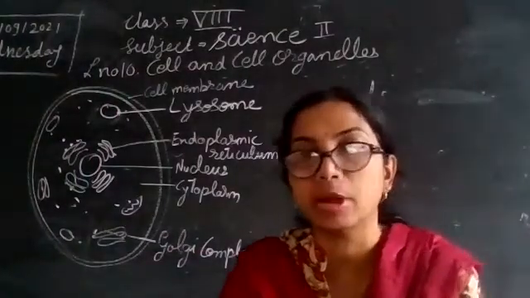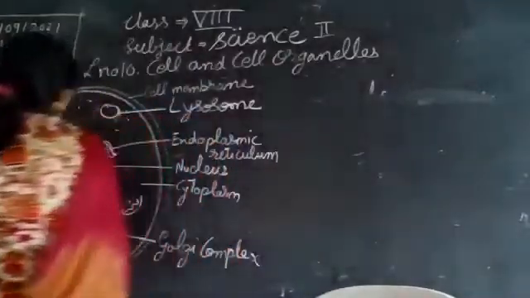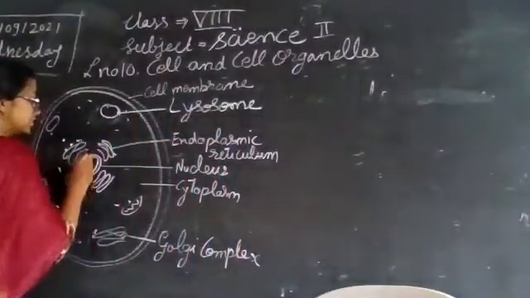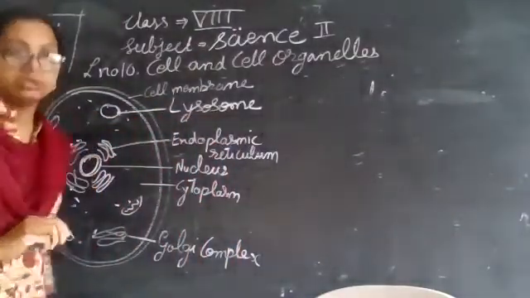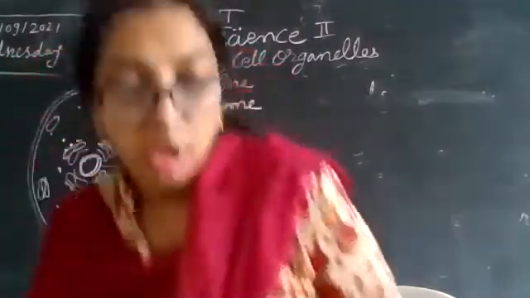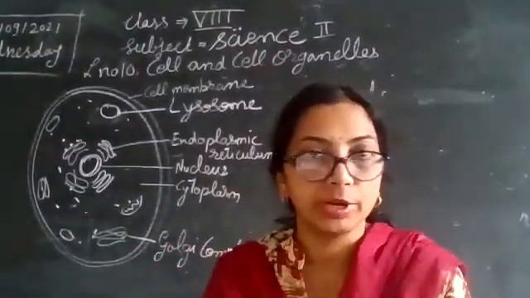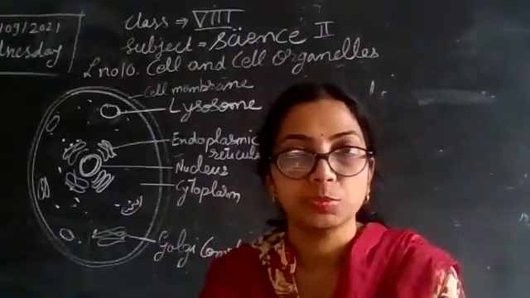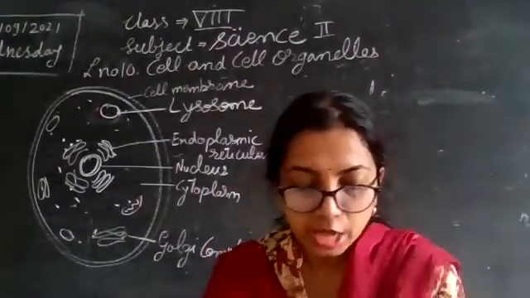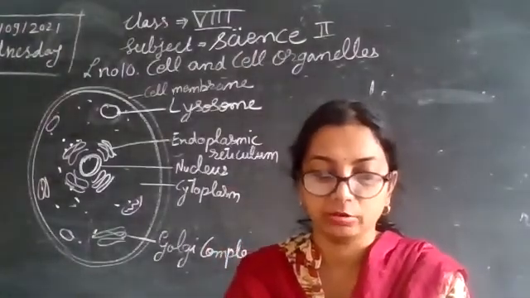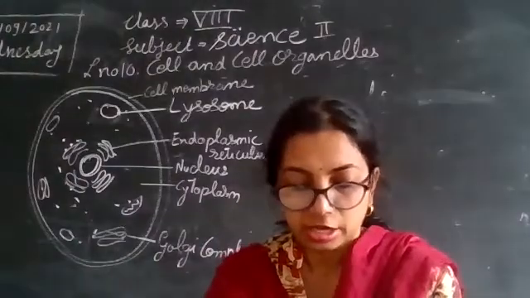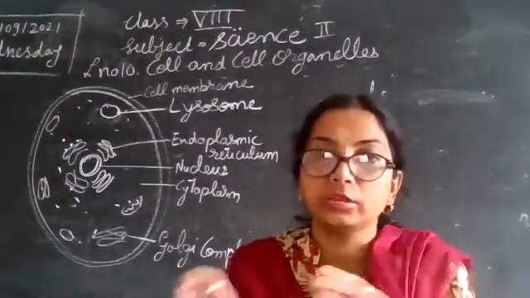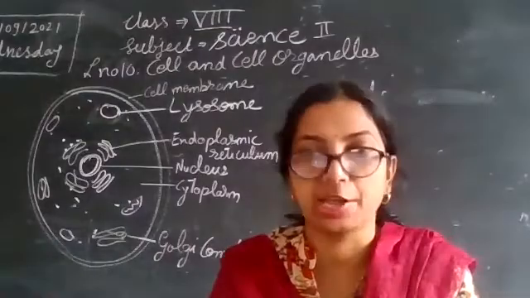They do not have a double membrane like our other cell organelles. In the nucleus, we had a double membrane, the nuclear membrane, or other organelles we are going to consider afterwards. But lysosomes have a single membrane bound sac, and it is filled with digestive enzymes.